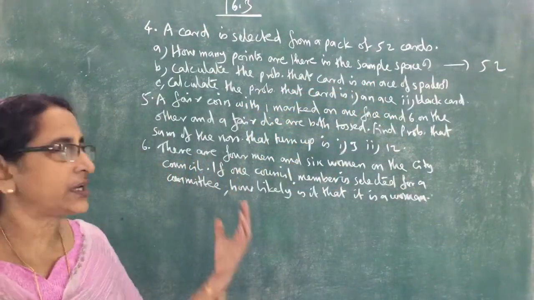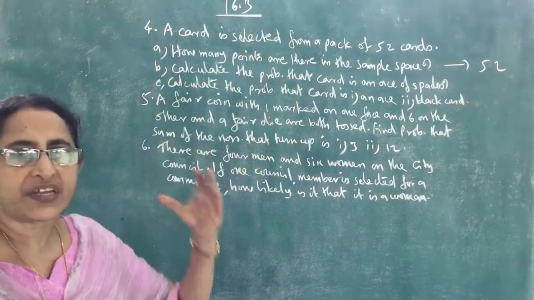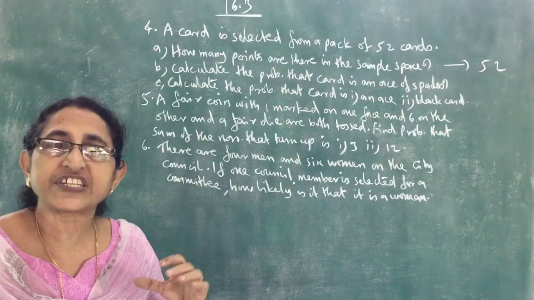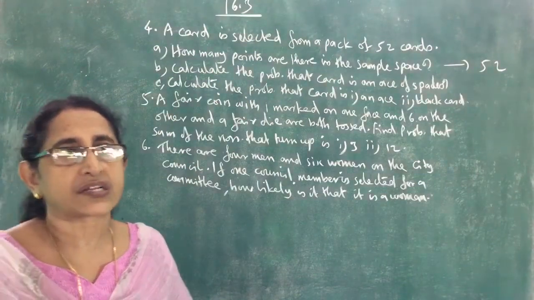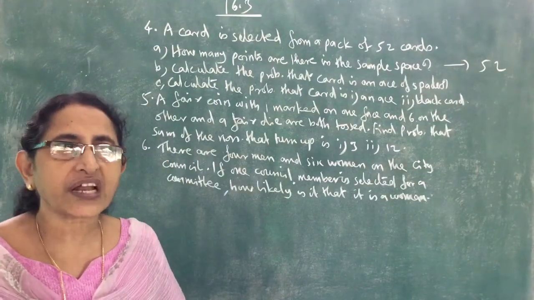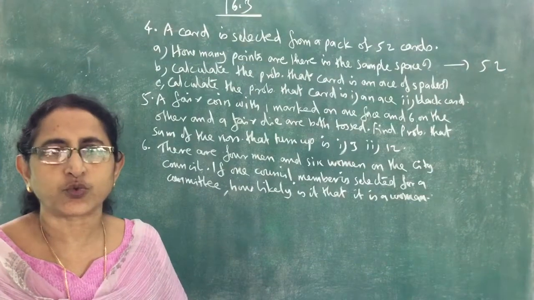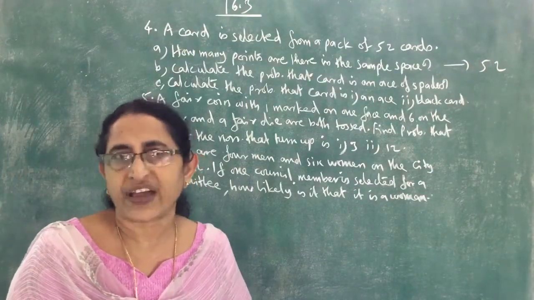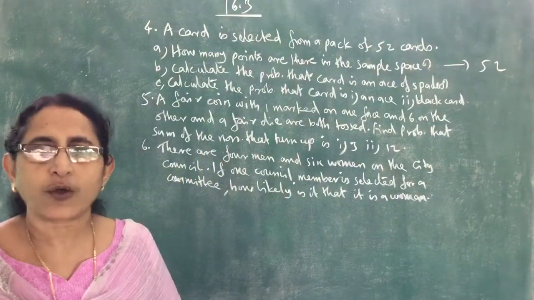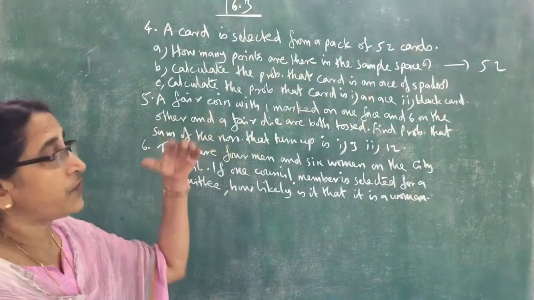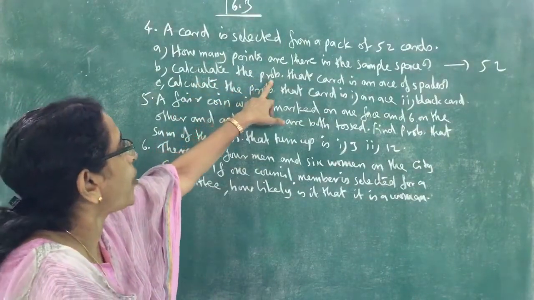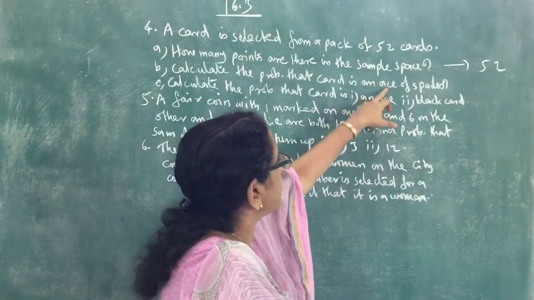So in this experiment, we select one card from a pack of 52 cards. That is the experiment. So the total number of possible outcomes is 52. That is the number of sample points, the total number of elements in the sample space, equal to 52. Now what is the number of favorable outcomes? Here we want the probability that the card is the ace of spades.